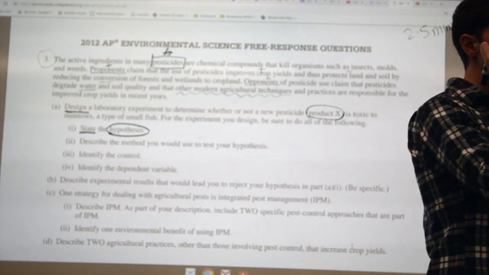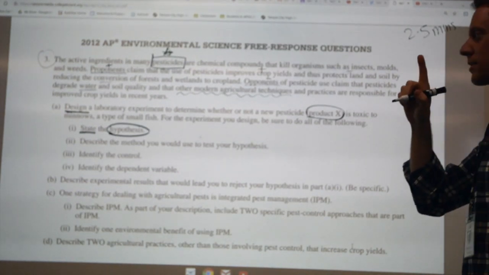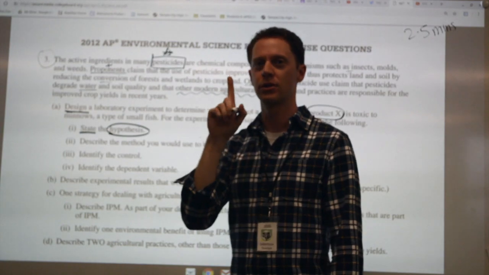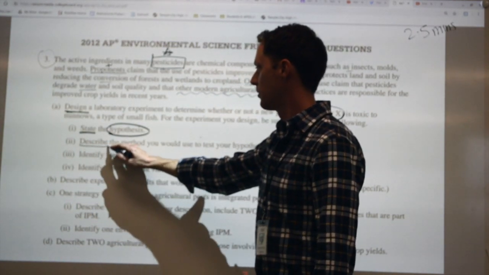Whenever you see the word state, just think one sentence. For a statement, just do one sentence. Don't try to do more. Don't try to waste your time. Just one sentence.